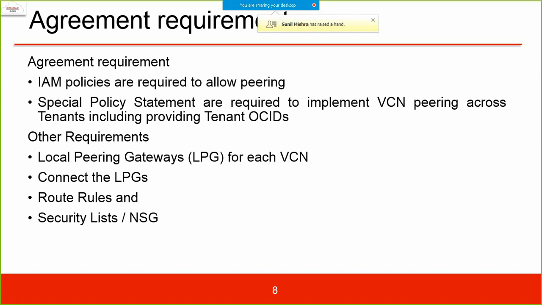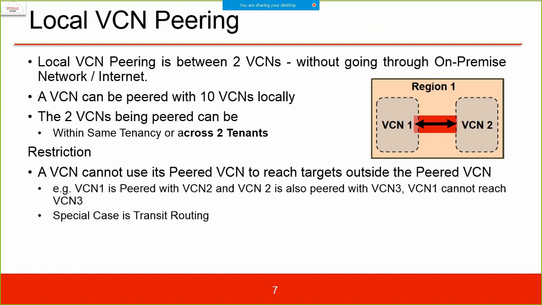Yes, Sunil, a small doubt here. VCN1 and VCN2 can be peered, agreed, but if they have the same kind of CIDR blocks, somebody defined 10 dot something, and VCN2 on another tenant is again defined 10 dot something, can it be peered? Yeah, why not? Whether the CIDR is the same or not does not make any difference. Which CIDR you are using in a particular VCN does not make a difference.